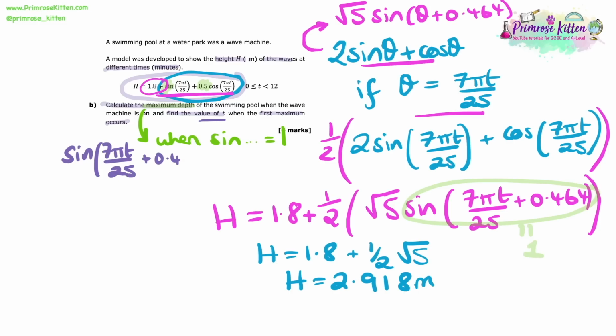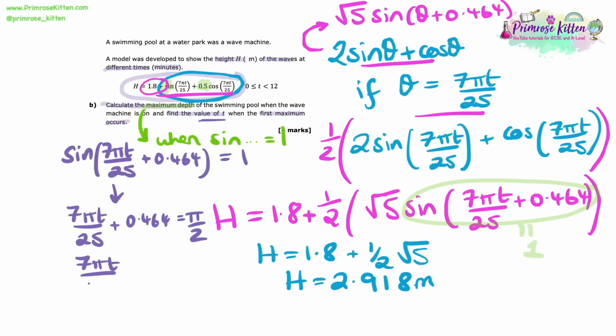Sine of 7 pi t over 25 plus 0.464 is equal to 1 when we have a maximum. If we do the inverse sine of this, remembering to keep it in radians, the presence of all these pi's gives us a good hint that we need radians, we get that 7 pi t over 25 plus 0.464 is equal to pi over 2, because the inverse sine of 1 is pi over 2.